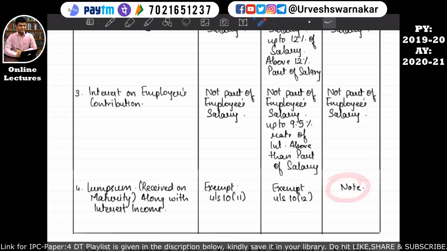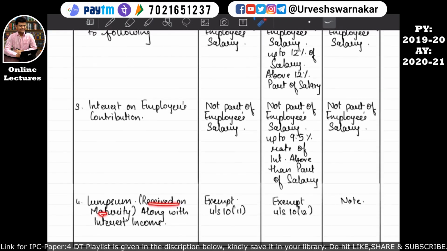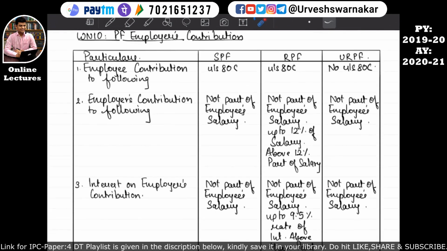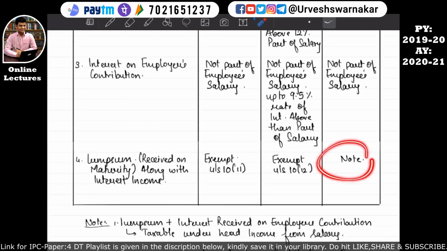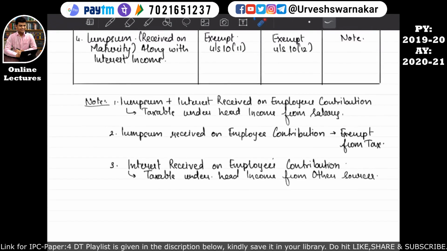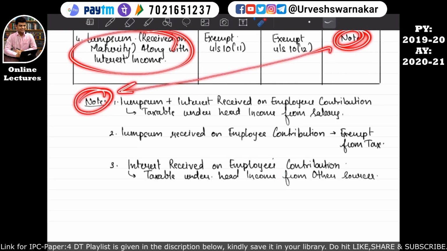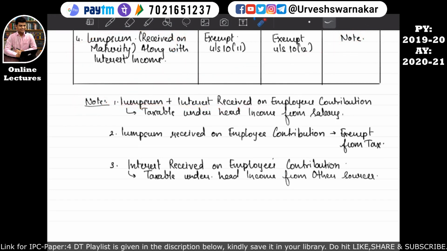And for the last case, that is if the lump sum is received on maturity along with the interest income from an unrecognized provident fund, we need to refer to the note. What does this note say? If lump sum plus interest is received on the employer's contribution, then it is taxable under the head income from salary. I hope this is quite clear. That is why this note's reference is given over here. If lump sum plus interest is received on the employer's contribution, then it is taxable under the head income from salary, because in a provident fund two people are contributing. Who are the two people? The employee as well as the employer.